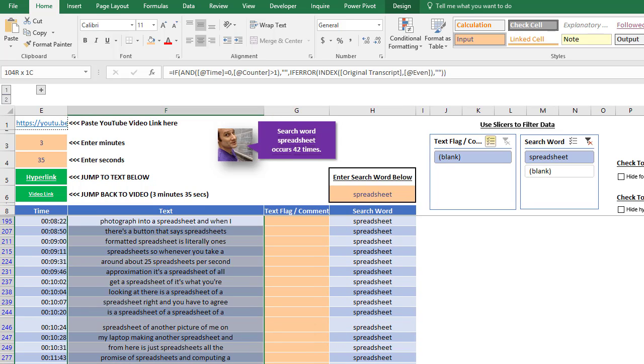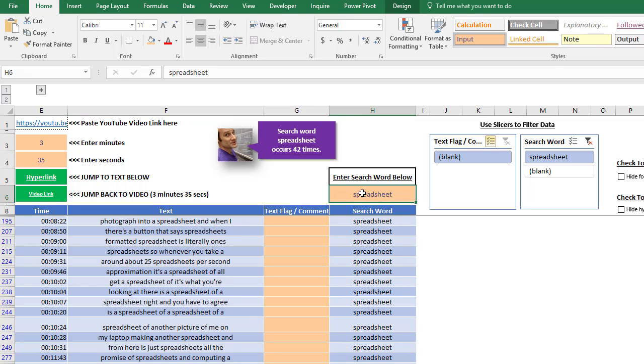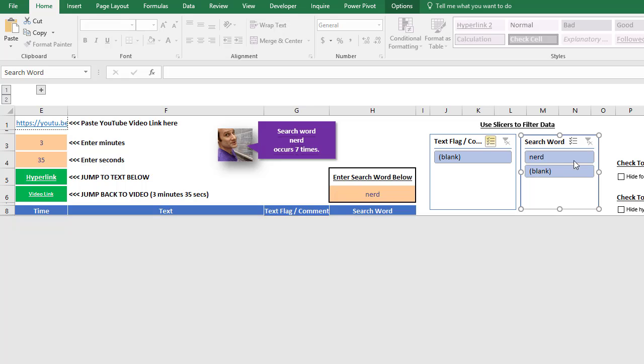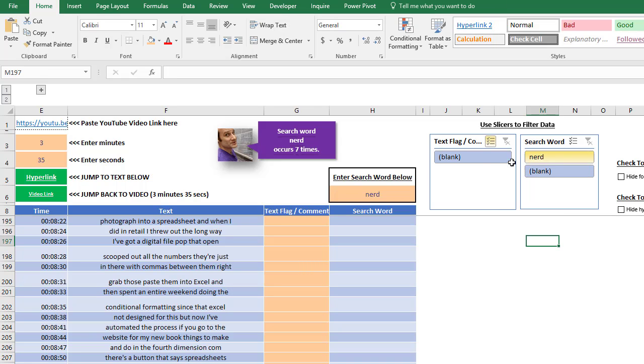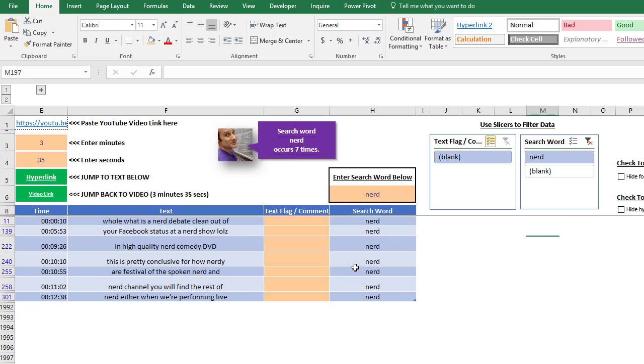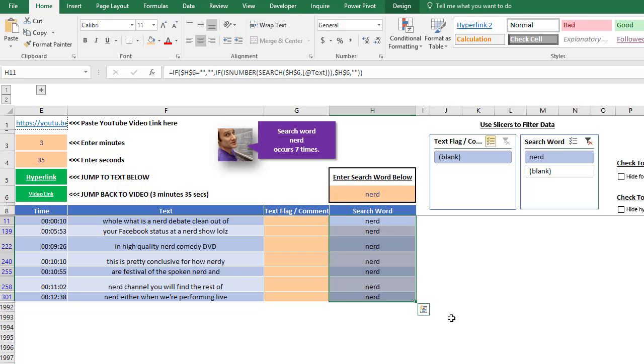You could copy this and paste it somewhere else on another sheet. And you could also change the word here. Let's just change that to nerd. So go over here. I am going to just clear that and then select it again, and it's 7 times. We see Matt said the word nerd 7 times within his video.